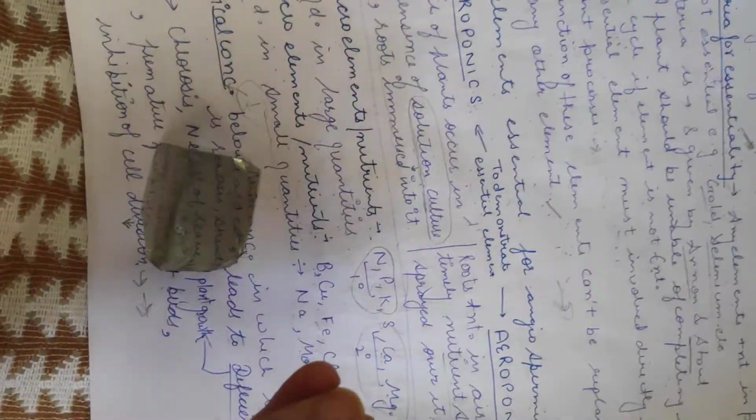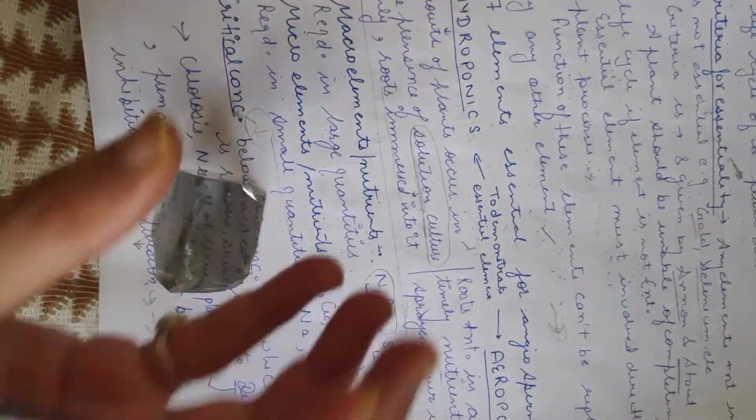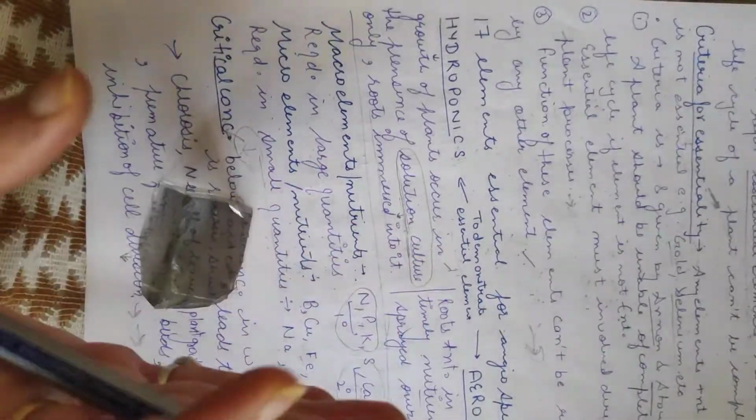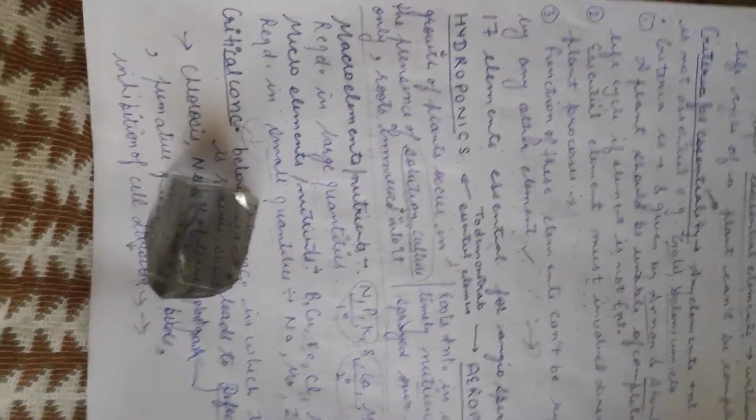On that basis we get to know which are the essential elements.